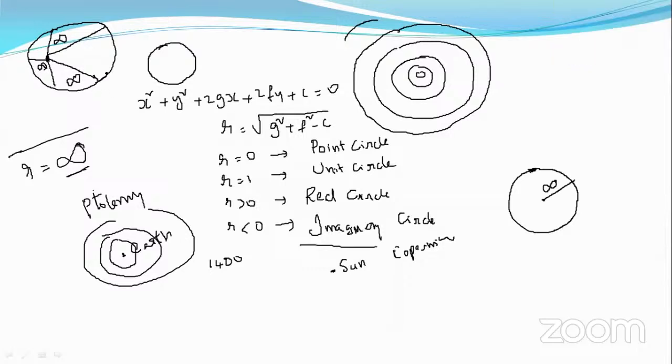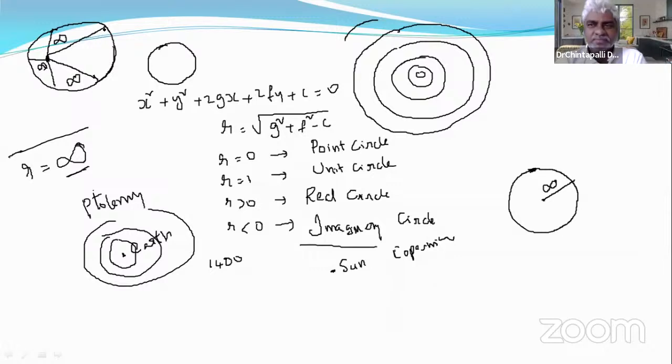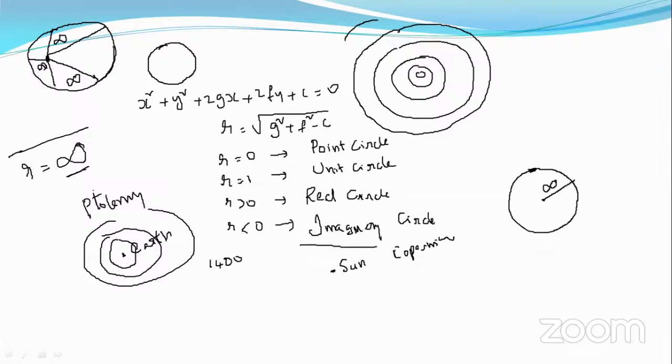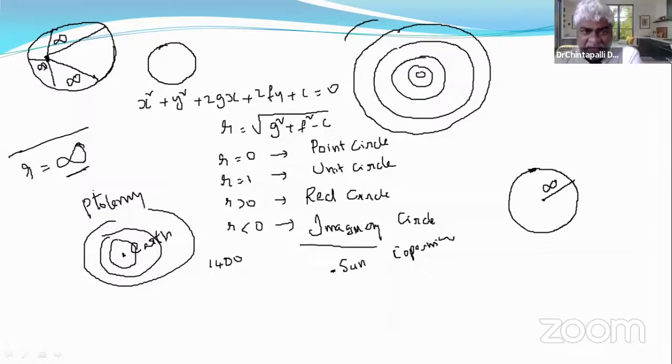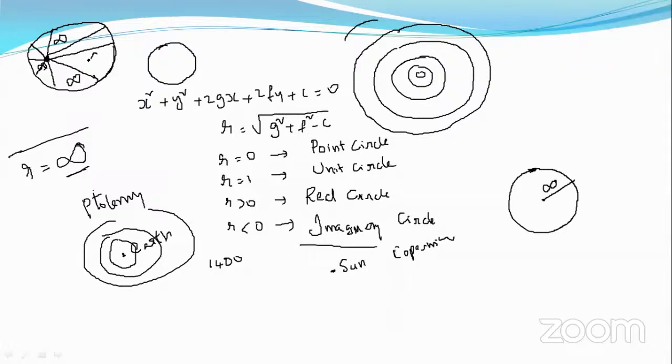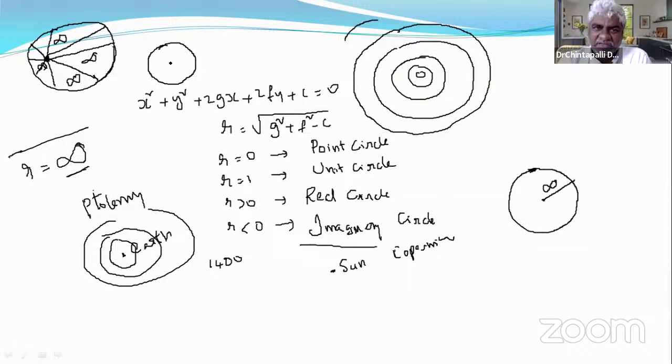Since the boundaries of the universe are not known, the universe is supposed to be infinite. And it is very clear, logically, that the distance from our Earth to the end of the universe in any direction is infinity. So, what is the definition? The basic definition of a circle: the locus of points having the same distance from a fixed point is called a circle.